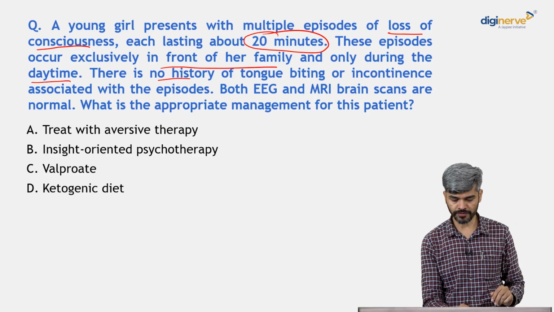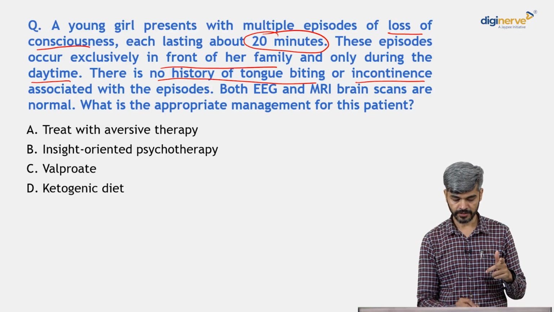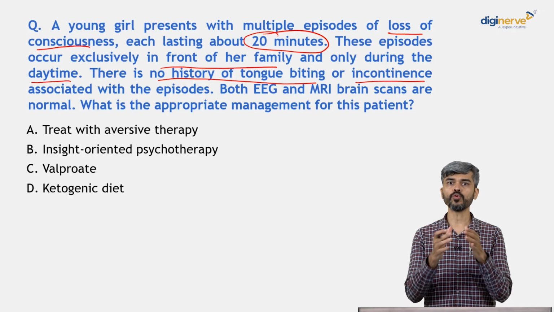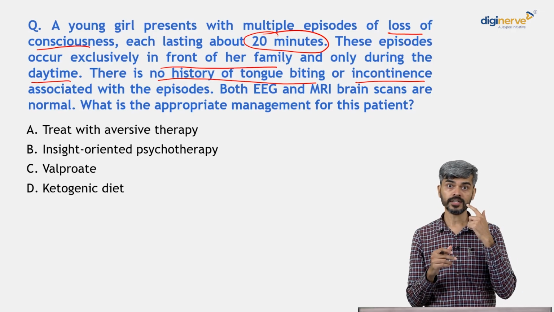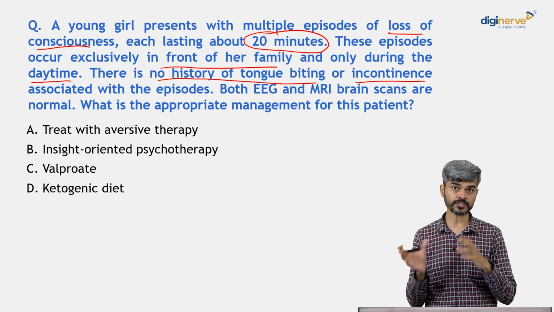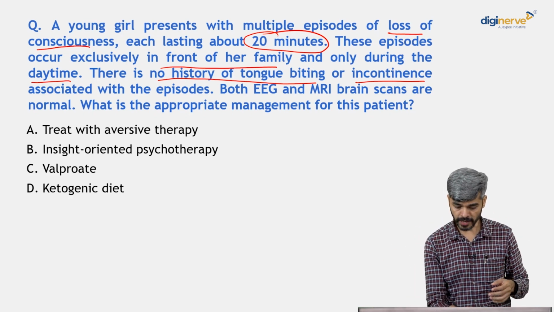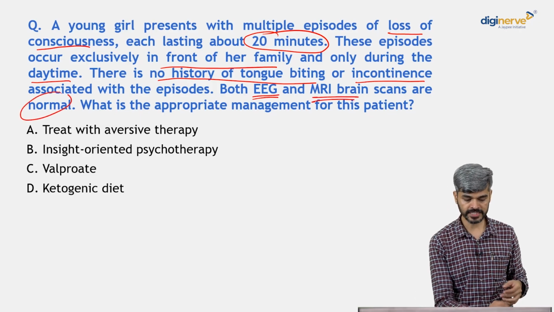There is no history of tongue bite and incontinence with these episodes. So there is loss of consciousness, but it is only happening in front of the family, only during daytime, and there is no tongue bite or incontinence, which is not suggestive of true epileptic seizures, right? And again, EEG and MRI have come out as normal.